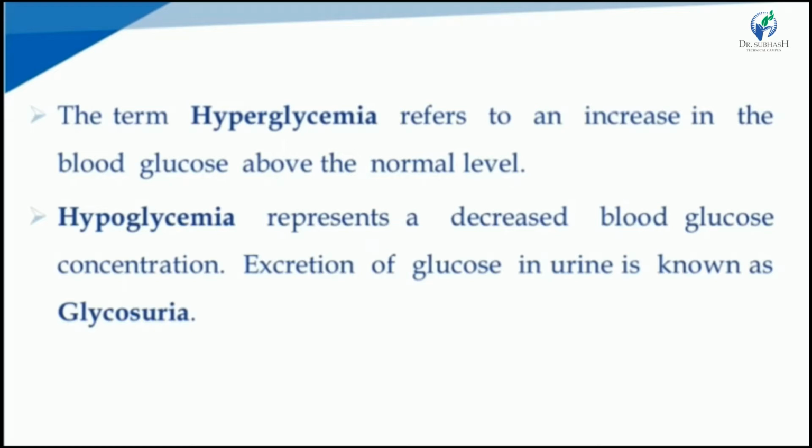Excretion of glucose in the urine is known as glycosuria. So hyperglycemia means an increase in the blood glucose concentration above the normal level. Hypoglycemia is the decrease in the blood glucose concentration, and glycosuria is the excretion of glucose in the urine.